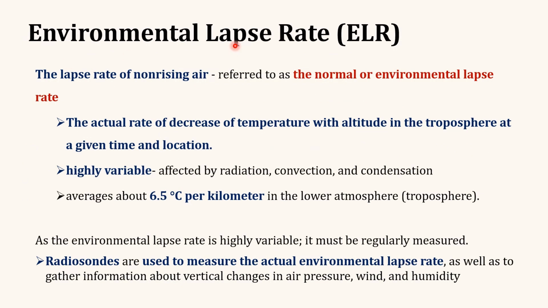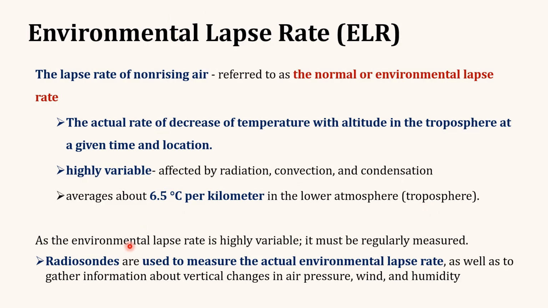So this 6.5 degrees Celsius per kilometer value of the lapse rate for a static atmosphere is known as the environmental lapse rate. The environmental lapse rate is also known as the normal lapse rate, and it defines the lapse rate of the non-rising air. It is the actual rate of decrease of temperature with altitude in the troposphere at a given time and location. It is highly variable because it is affected by radiation, convection, and condensation. The average value of the environmental lapse rate is 6.5 degrees Celsius per kilometer in the troposphere.